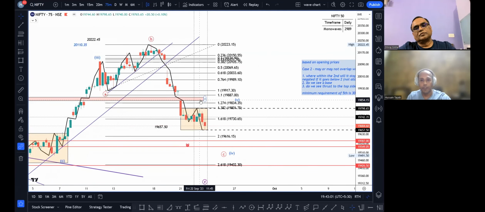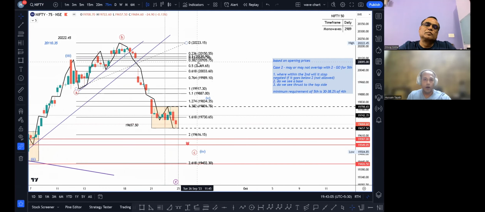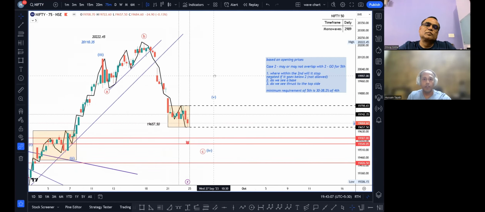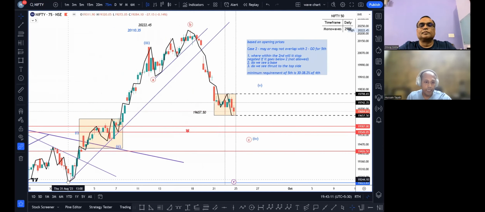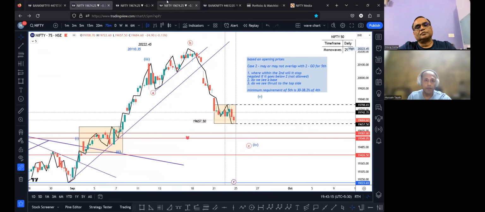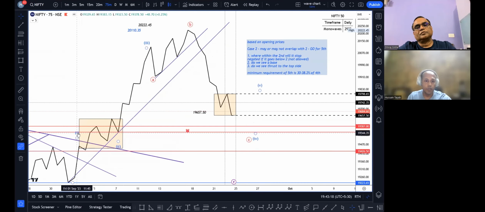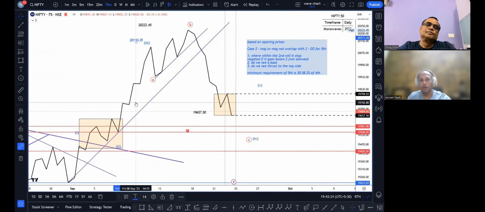Now, we don't need this anymore, so let's delete it. Now, this is also on the 75-minute. We have another. Okay. This move that came up, we had taken this as wave 1. This was corrective wave 2. This we had terminated wave 3 at 20,110. And this was supposed to be wave 4. But it has been extremely sharp.